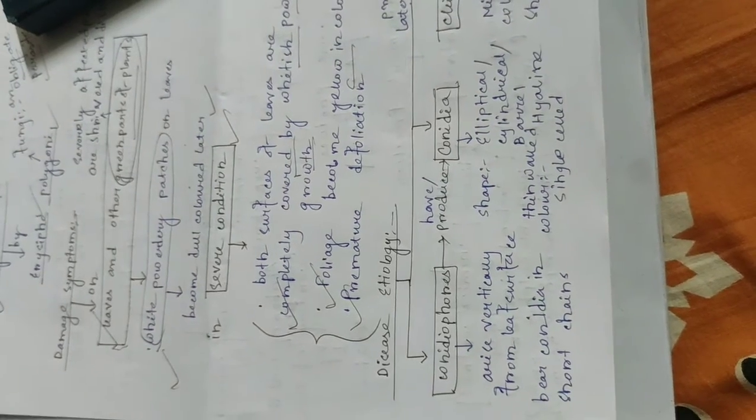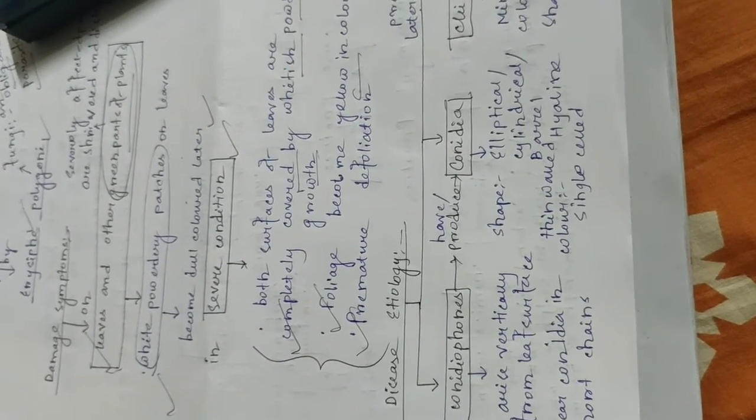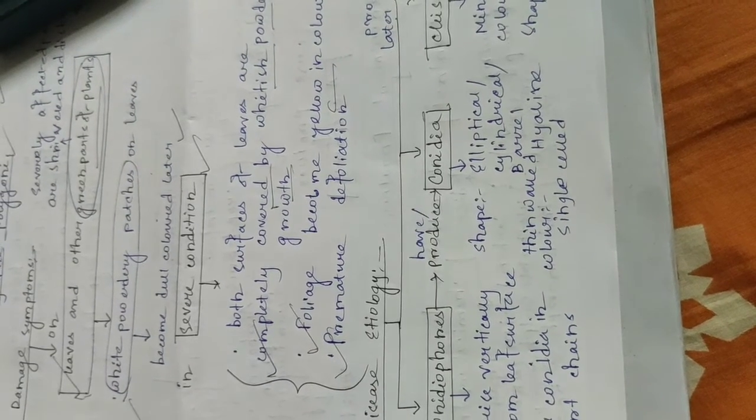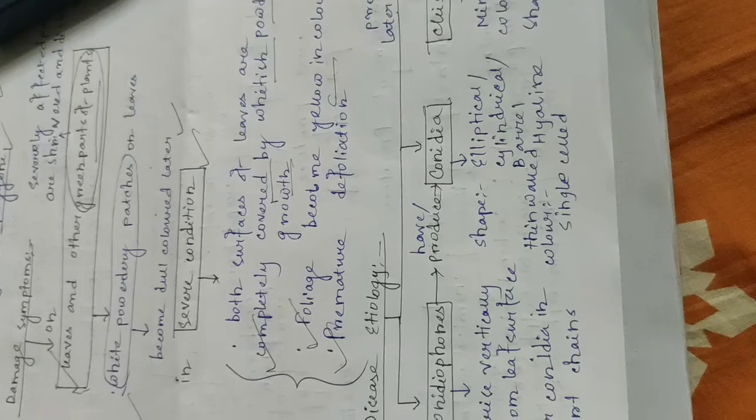Leaves and other green parts of the plant show white powdery patches. In severe conditions, foliage becomes yellow in color, and both surfaces of leaves are covered with whitish powdery growth, with premature defoliation.